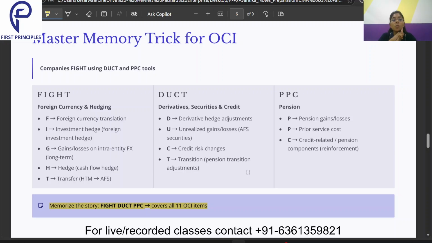Now, how to mug it up? First of all, don't pressurize yourself. Don't put a burden on yourself about how you will remember this. I'll just give you a very easy trick. Whenever I have to memorize anything for my exam, I never sit on a Sunday, take a page for 4 or 5 hours and continuously read and mug it up. It doesn't work like that.